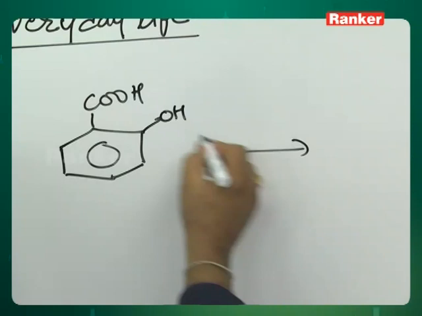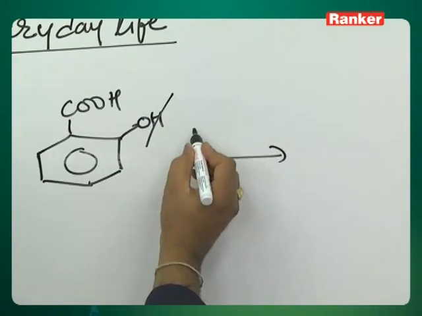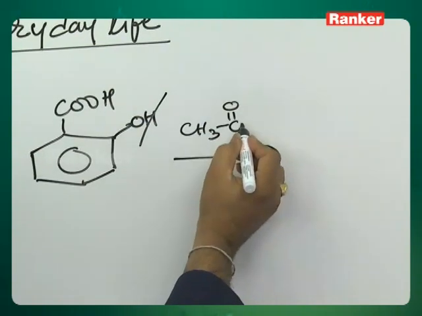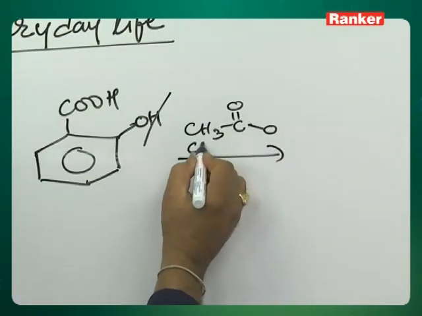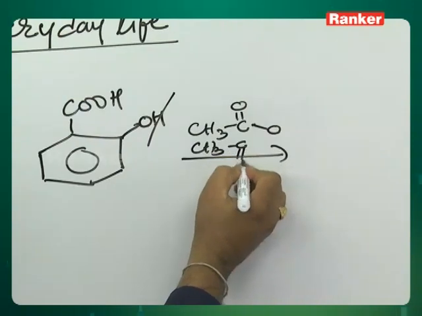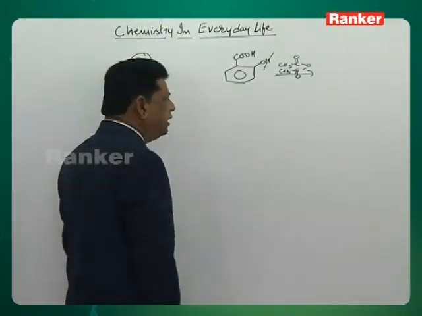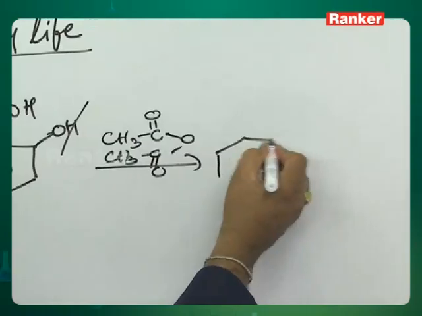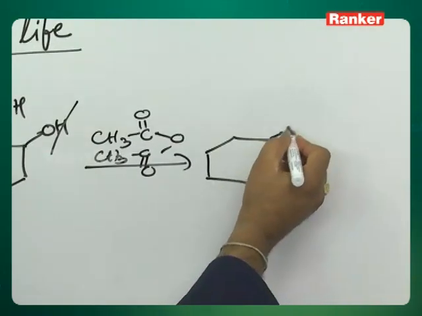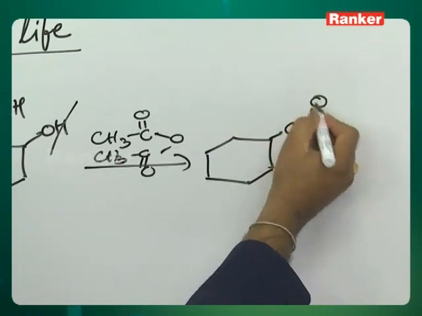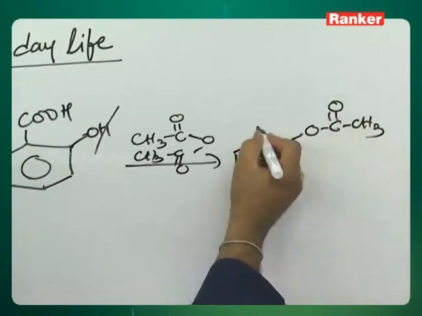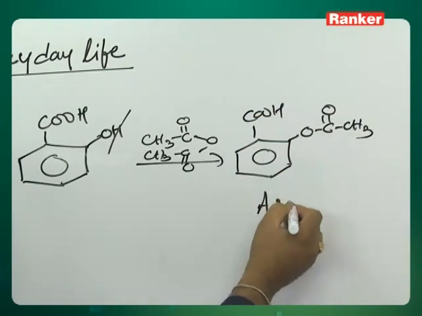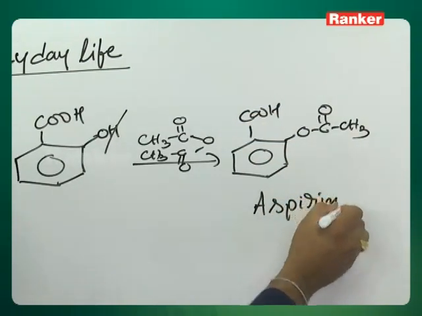When you acetylate it at the position of this hydrogen with CH3CO, that is acetic anhydride or acetyl chloride, the hydrogen is replaced by the acyl group. The product formed is called acetylated salicylic acid. This is known as aspirin.